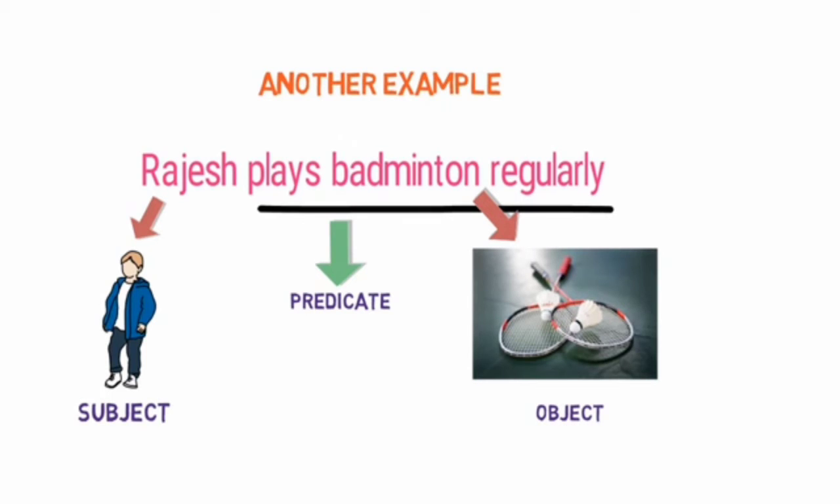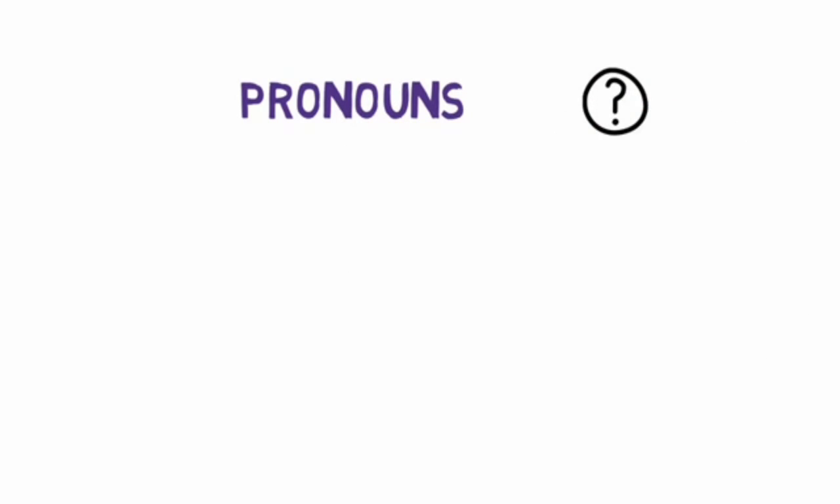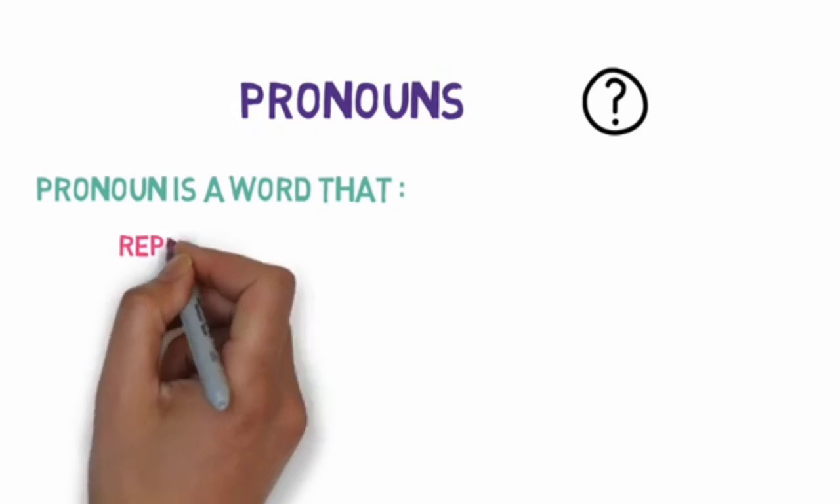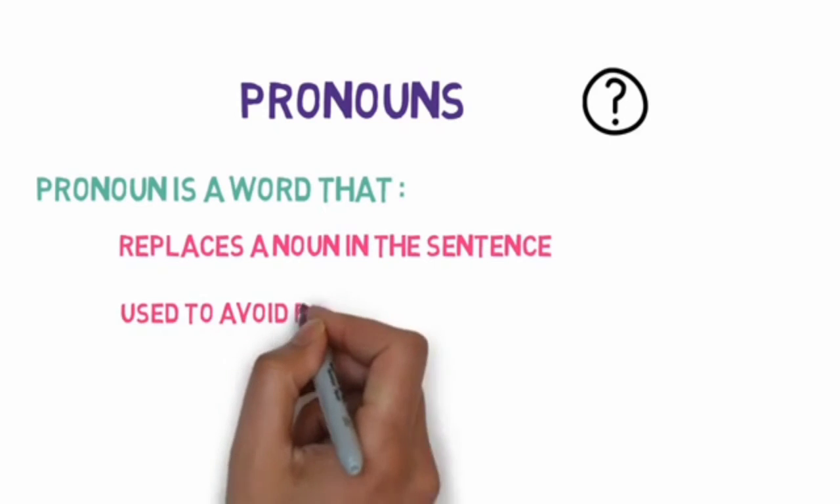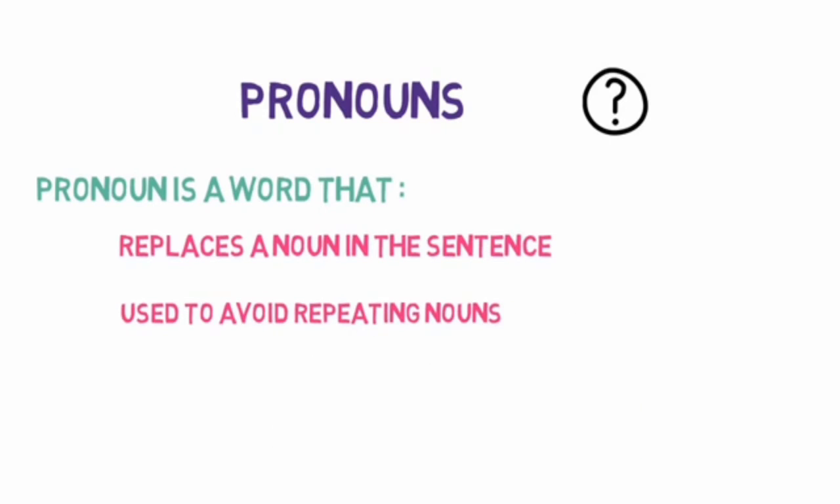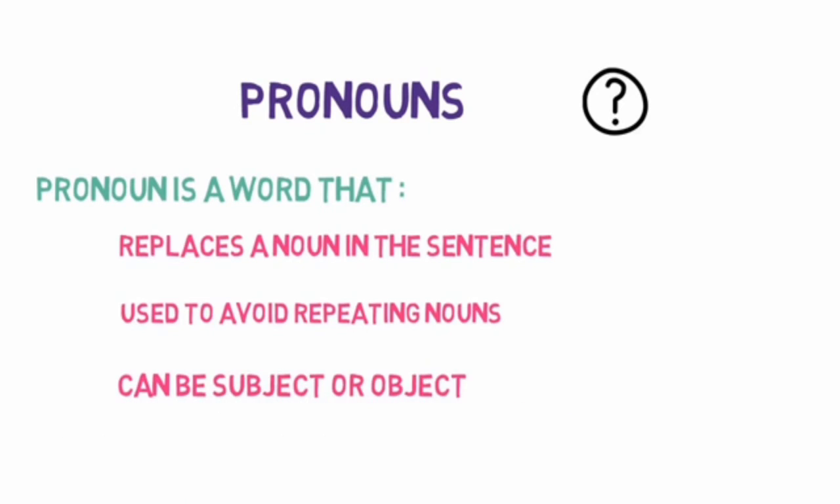I hope you are clear now about subject, predicate and objects. Now let's look into pronouns. So what exactly is a pronoun? A pronoun is a word that replaces a noun in the sentence and is used to avoid repeating the noun again and again. Pronouns can do everything that nouns can do. They can be subject or object. Please remember these three things about pronouns and you won't have difficulty in remembering them.